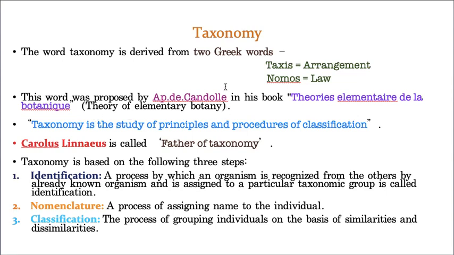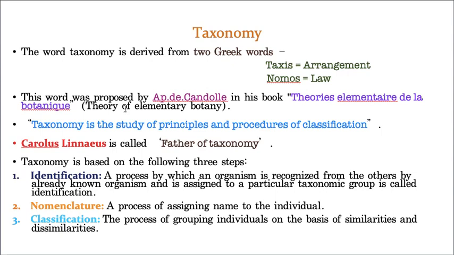That means he wrote and published his book in Greek language, which is why the name of the book is given in Greek. When you translate this book name into English, it means Theory of Elementary Botany.